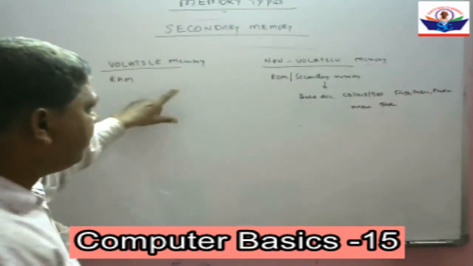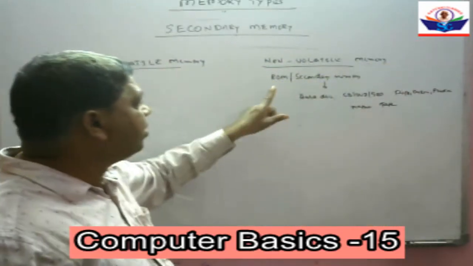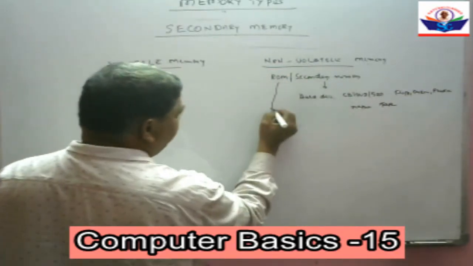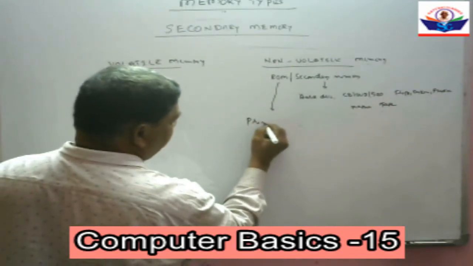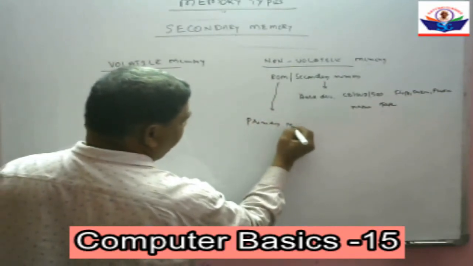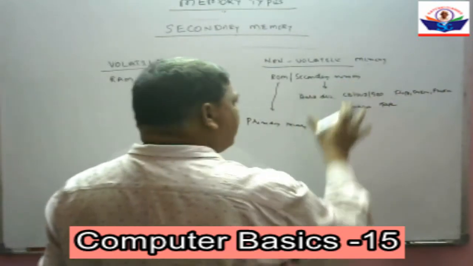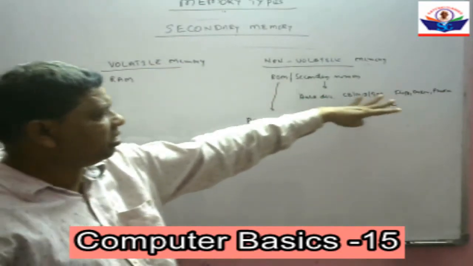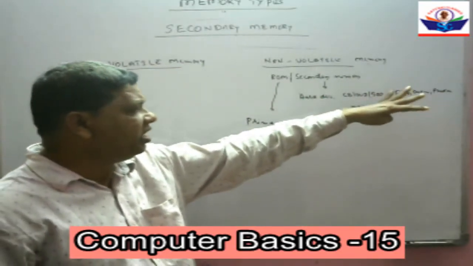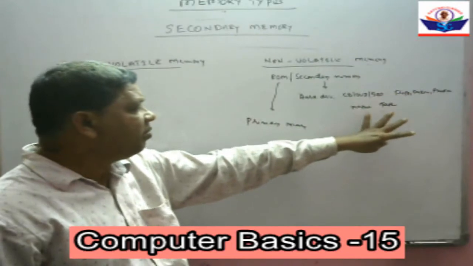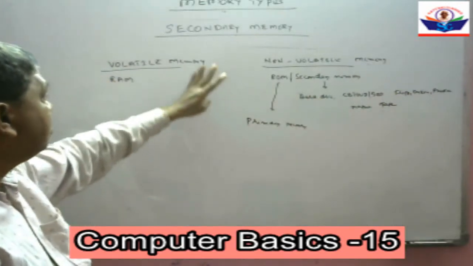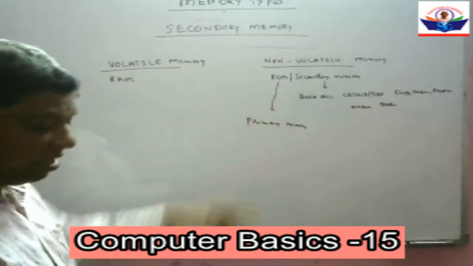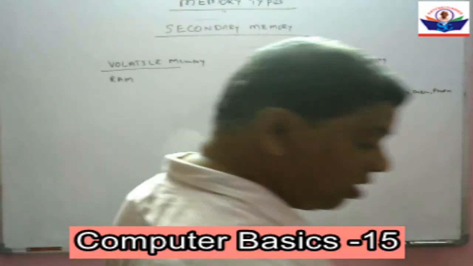RAM comes under primary memory, whereas all the others come under secondary memory. So this is the difference between volatile memory and non-volatile memory.